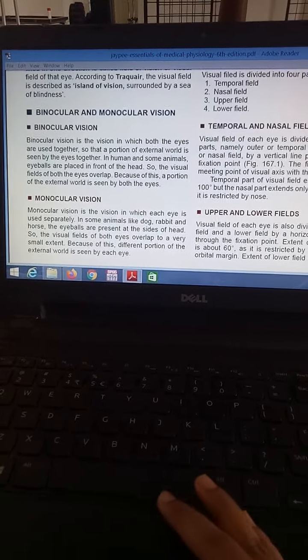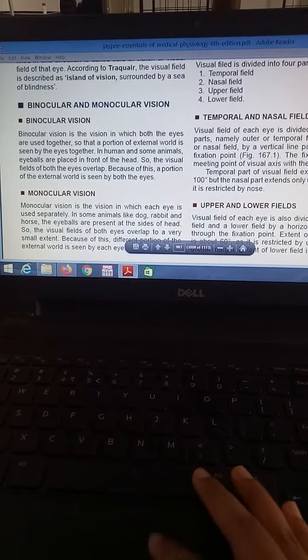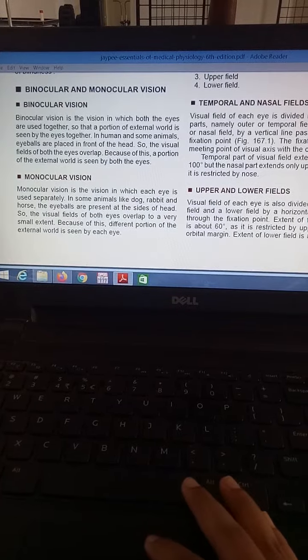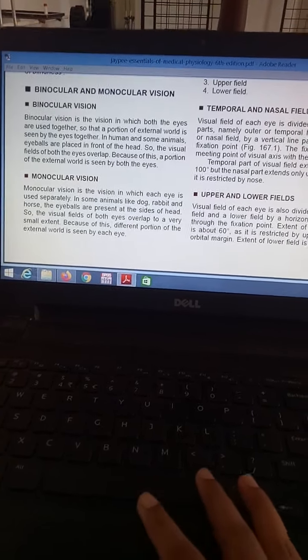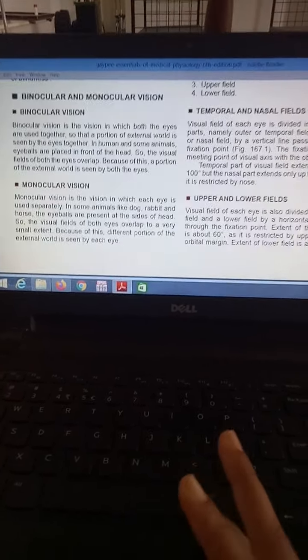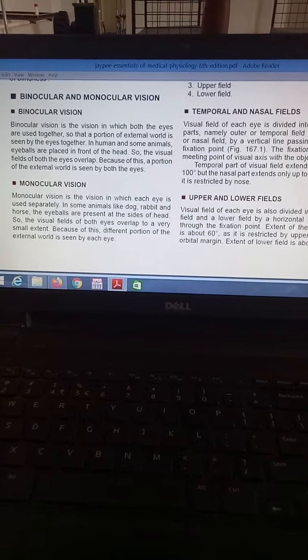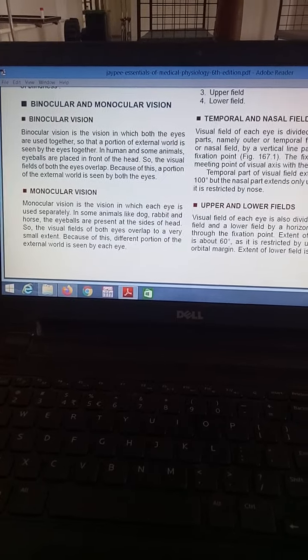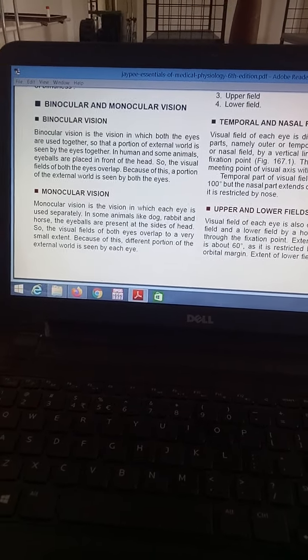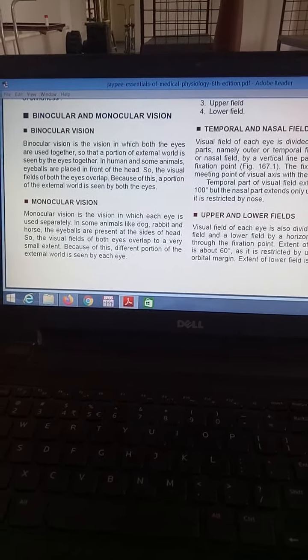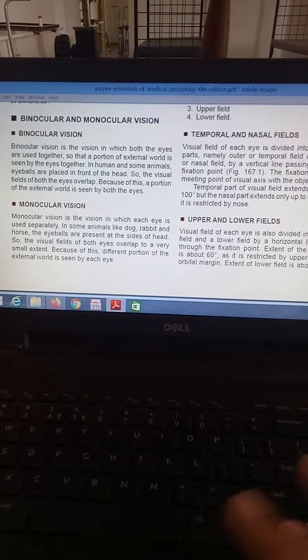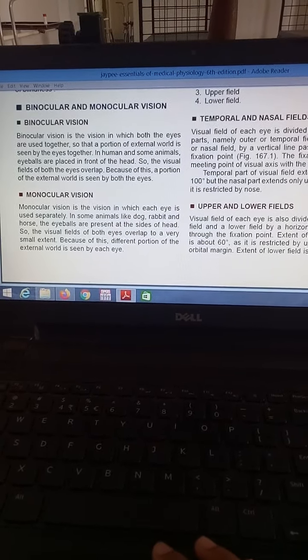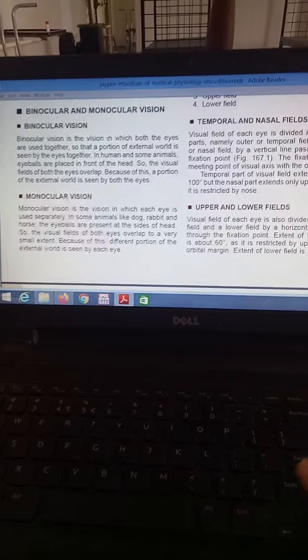Second is monocular vision. As the name suggests, monocular means each eye is used separately, like dog, rabbit, horse, they will use their eyes separately. They will watch particularly by one of the eyes.